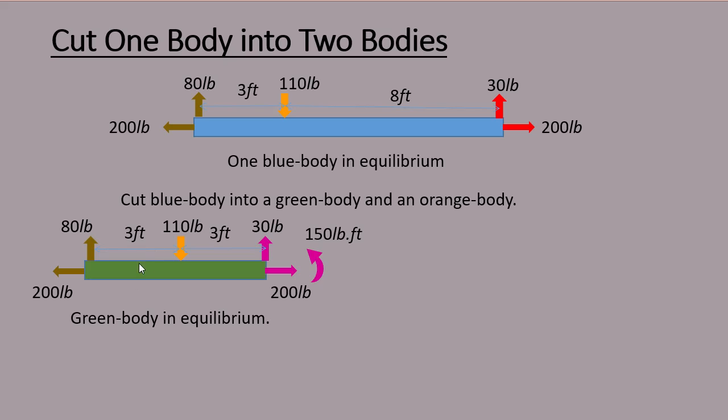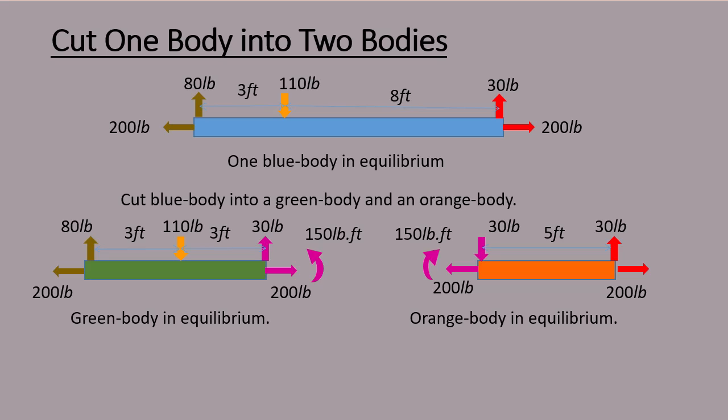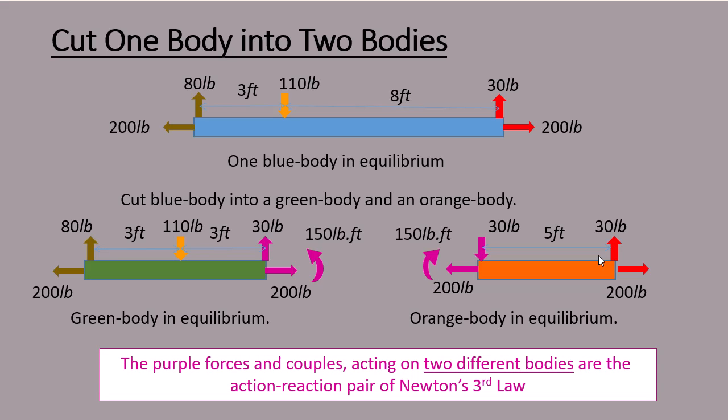And now you see that the green body is in equilibrium. Similarly, the orange body is also in equilibrium. 30 down, 30 up, 200 left, 200 right, and 150 pound-foot moment. The purple forces and couples acting on two different bodies are the action-reaction pair of Newton's third law.